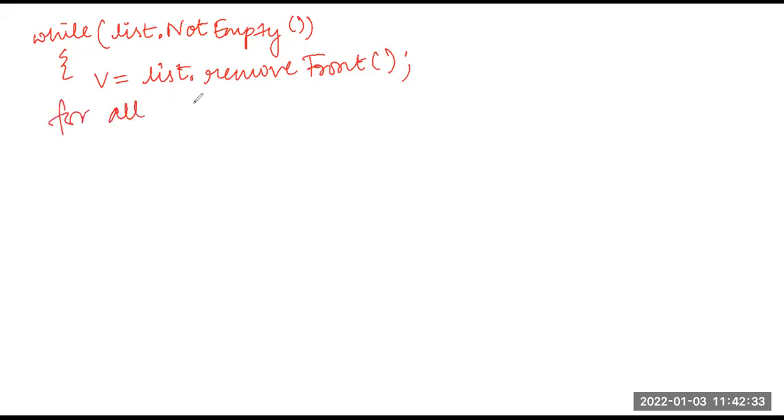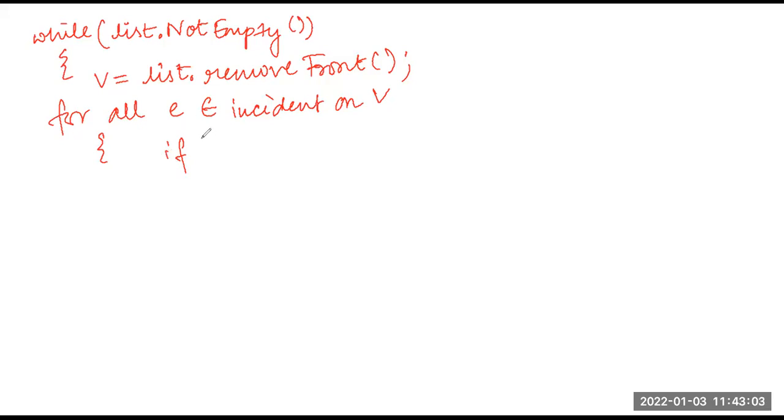So for all the edges that are incident on my vertex V, what did I check? I checked if my edge was undiscovered or already discovered, right?